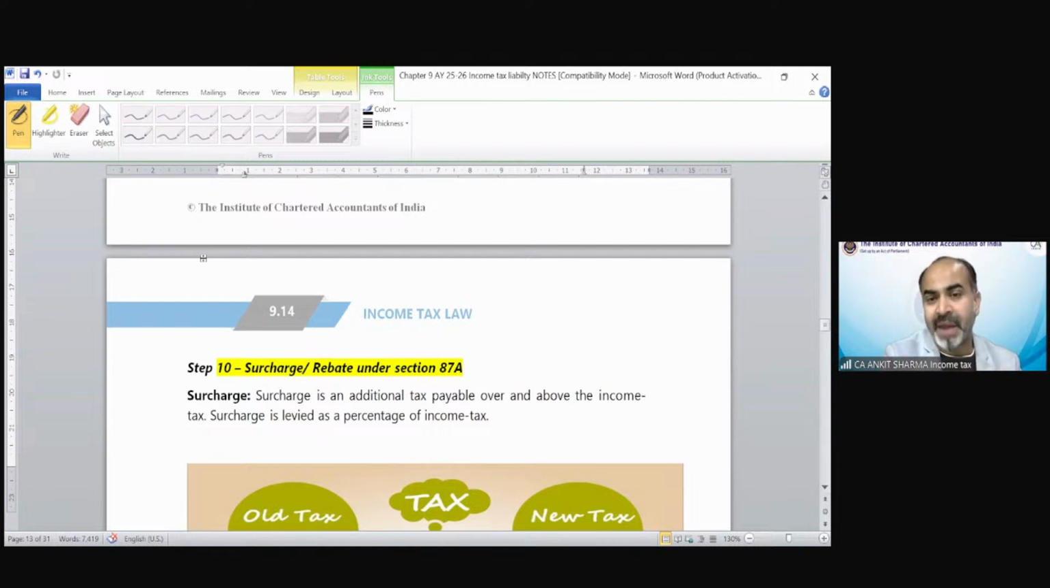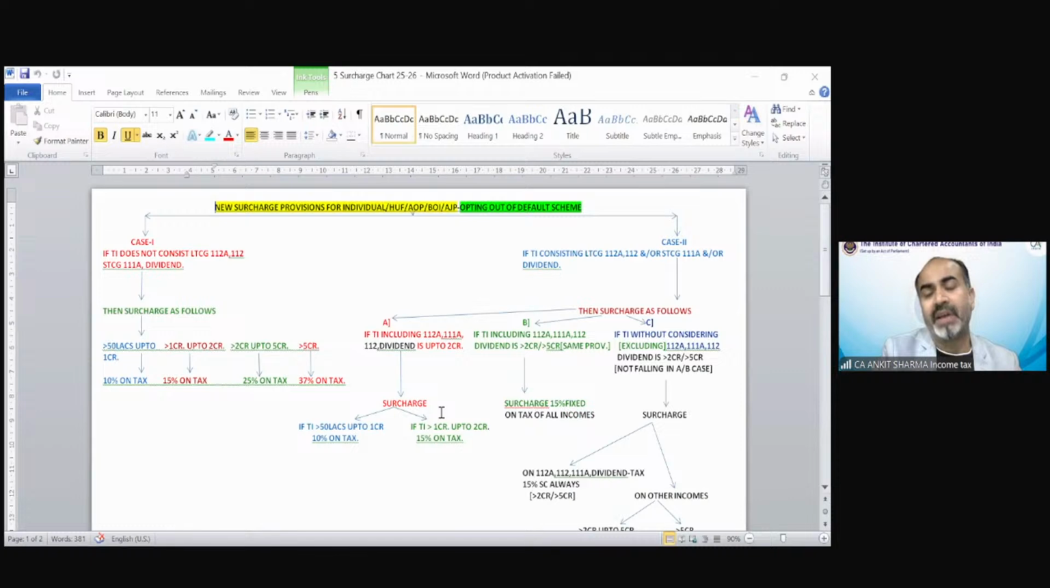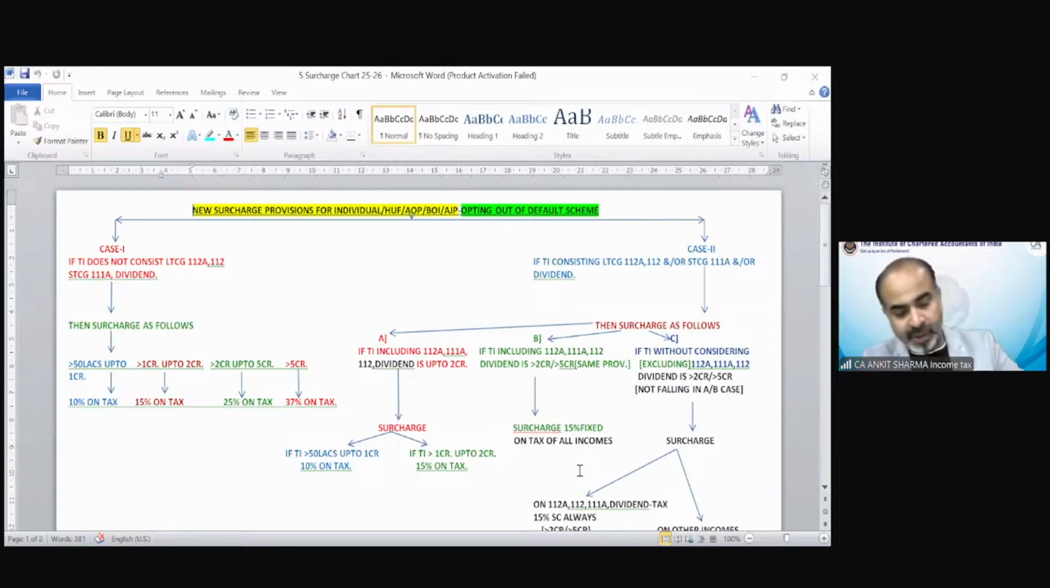Now, surcharge and rebate under section 87A. Surcharge is an additional tax. Again, when is surcharge going to be applicable? In chapter number 1, we have discussed that in detail also. With the help of a diagram, I have explained how to apply the surcharge in different circumstances. And as I asked you in the last session, please revise those topics. Surcharge is very important for your examination because there are multiple cases for surcharge in different situations.